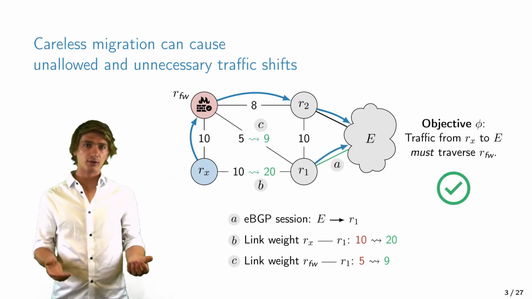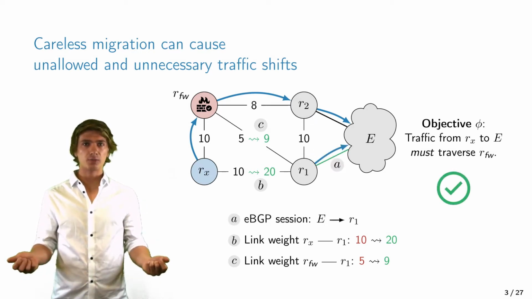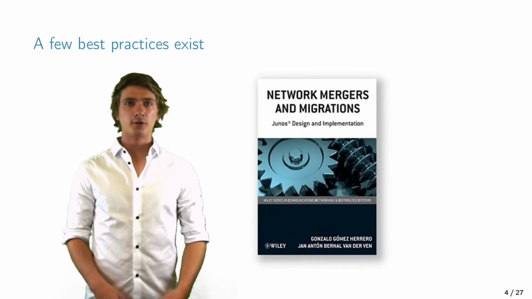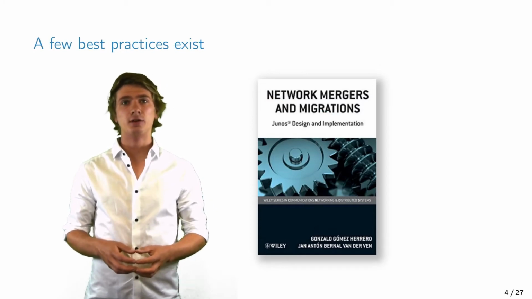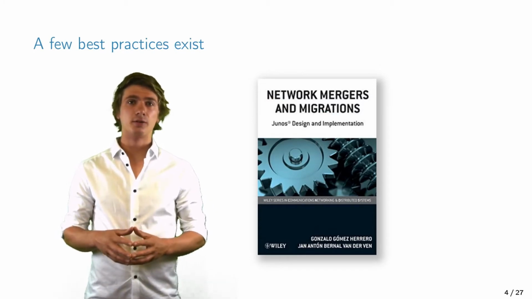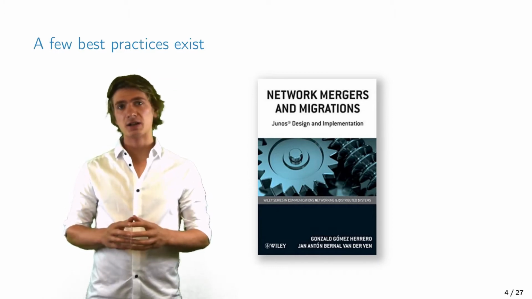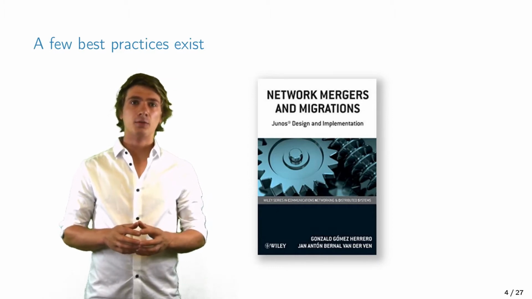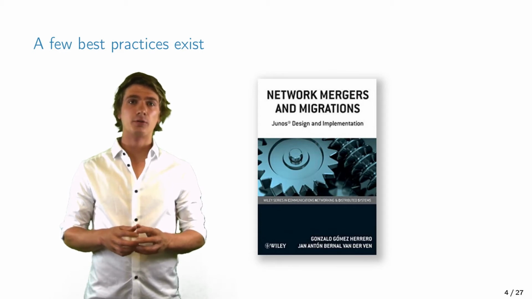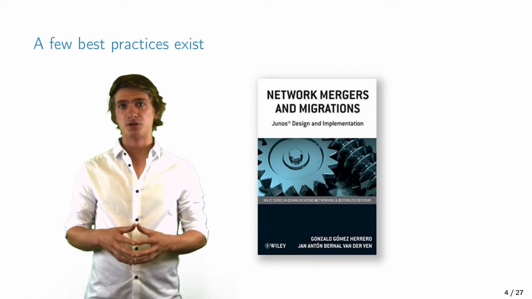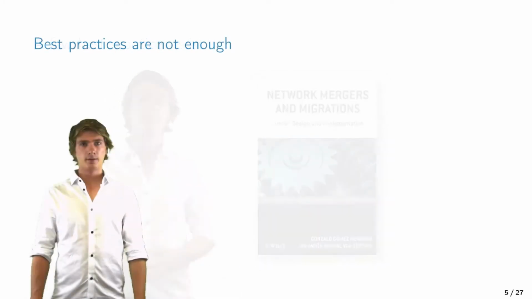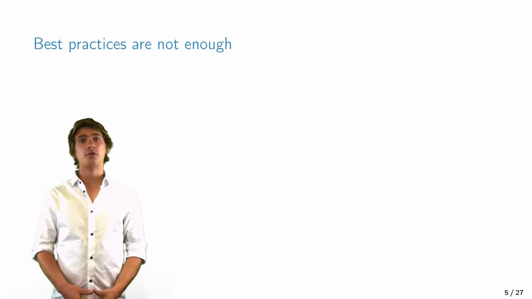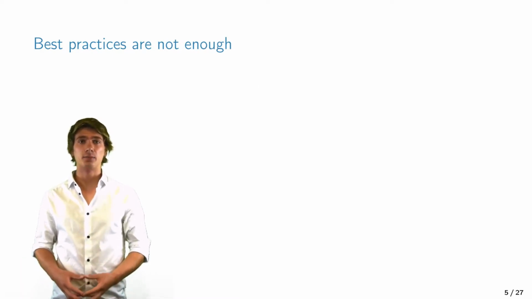And this can be very easy to see for this small example, but what if the migration becomes bigger? So for bigger migrations, operators typically perform them during low network utilization. This reduces the impact of anomalies. In addition, they try to follow best practices presented in the literature. One of these examples is this book on network mergers and migrations for Junos. This certainly reduces the number of outages and anomalies, but it is not enough, as we have already seen in the case of Alibaba. So we conducted experiments ourselves to see how much these best practices actually help.